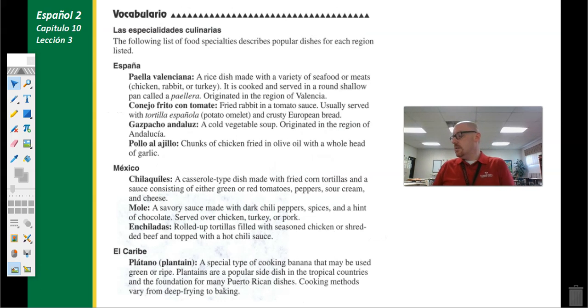The vocabulario para esta lección for 10.3 en el libro está en página 269, 269 en el libro, el vocabulario, las especialidades culinarias. This is culinary specialties. You have several lists of foods. We've got them categorized here by country.